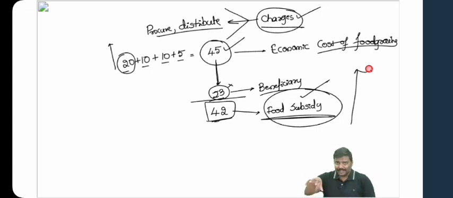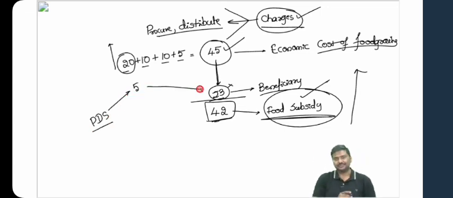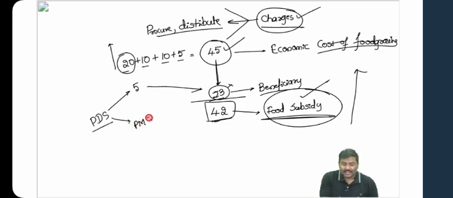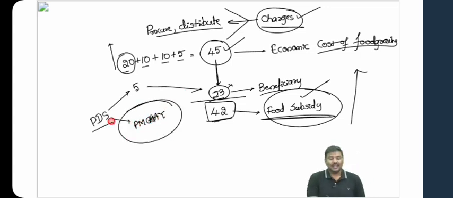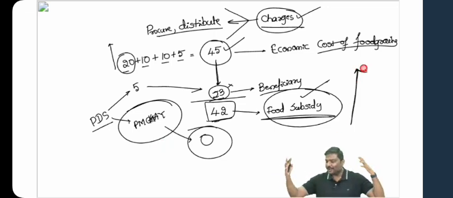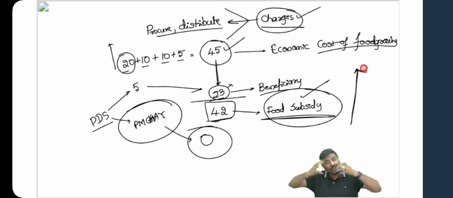Now, let me complicate it a bit more. The Government of India runs a public distribution system, under which 5 kgs of food grains are issued at issue price. And we also have Pradhan Mantri Garib Kalyan Anna Yojana, where the issue price is 0. During the pandemic, the government introduced it, under which 5 kgs of food grains are provided free of cost. Absolutely no charges. Now you tell me what will happen to the food subsidy bill of the government. It will balloon, it will increase by a lot.